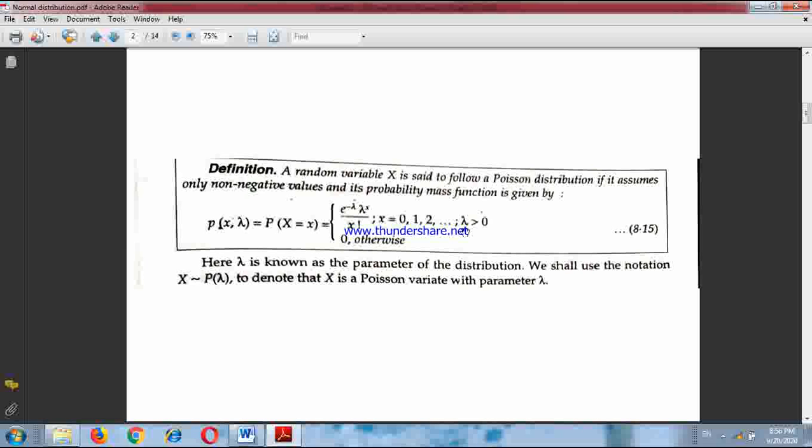If the number of trials is large and p, the probability of success in a single trial, becomes very small, then to evaluate the probability of x successes in n trials, we use the Poisson distribution or the Poisson PMF. Here lambda is known as the parameter of the distribution, and we symbolize it as x follows P(lambda), that means Poisson distribution with parameter lambda.